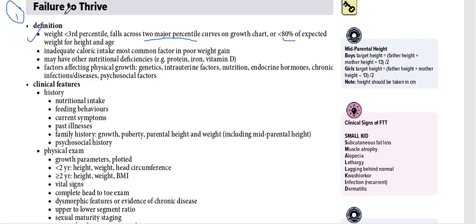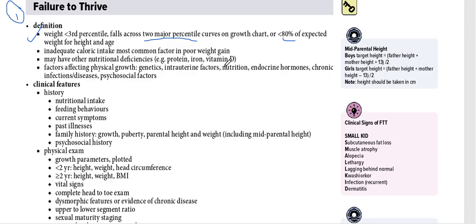All right. So inadequate caloric intake is the most common factor in poor weight gain. There may be other nutritional deficiencies, for example, protein deficiency, iron, and vitamin D. We need to keep in mind that failure to thrive children are deficient in protein, iron, and vitamin D.